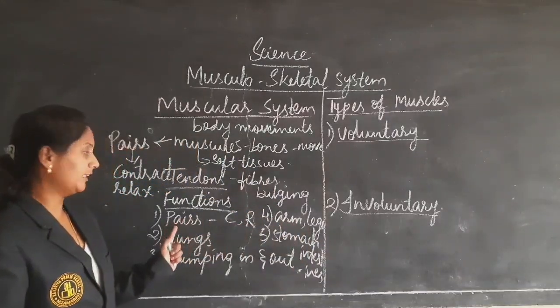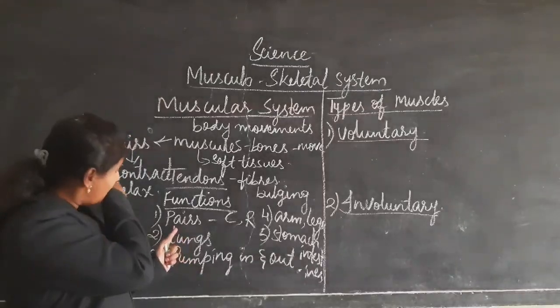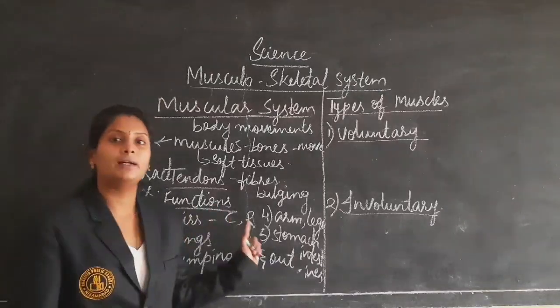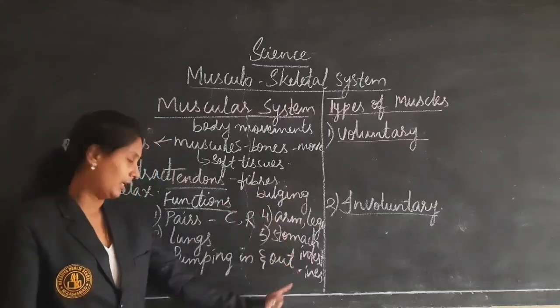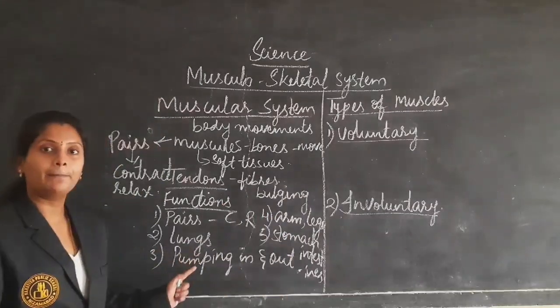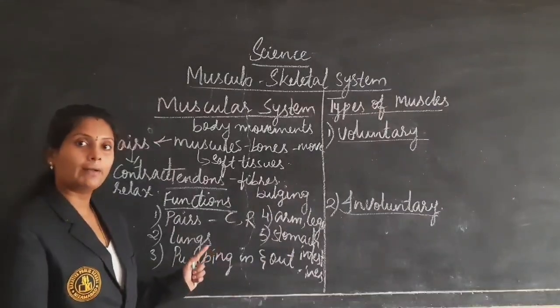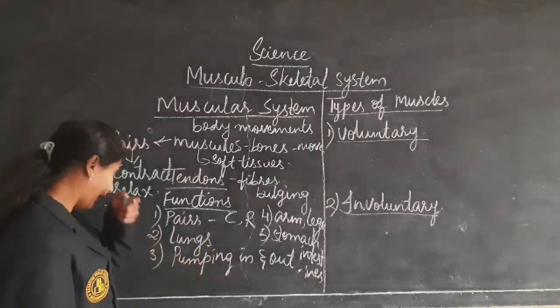So first of all, what is the first function? Generally, muscles work in pairs. If one muscle contracts, the other muscle will relax. And the second one is they help in the breathing movements, like lungs.